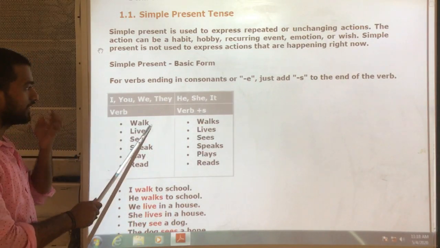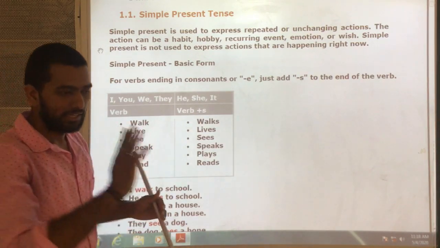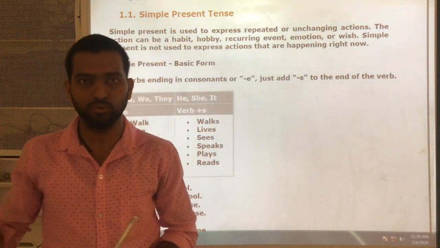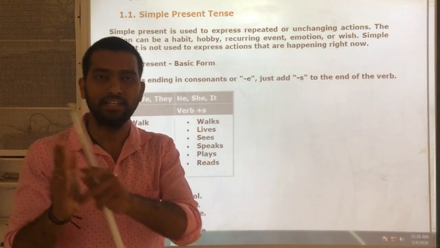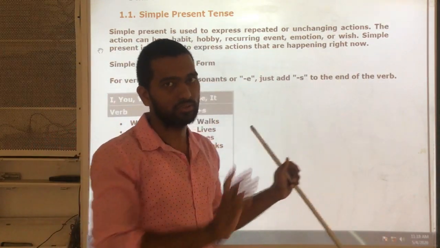And if the last letter is a consonant, what are consonants and what are vowels? A, E, I, O, U. These are vowels, and the letters other than vowels are consonants.